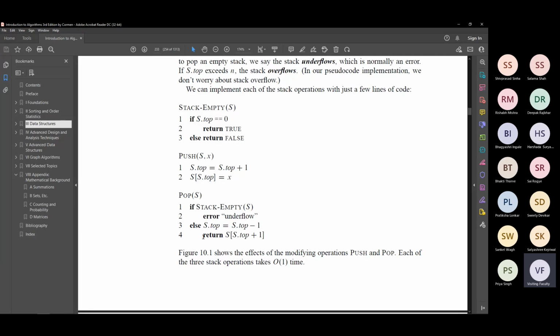Right? And then they said return S at S dot top plus 1. What does that mean? You are not removing any element now. That element is erased. What this last line is saying is, basically you remove the element at the top of the stack, and now you tell me which element you remove. Okay, so it's just returning the value of the element that just got removed. So S dot top got reassigned to 1 less. Therefore, the value that got removed is at the next location to the right. So it's now the current value of S dot top plus 1.